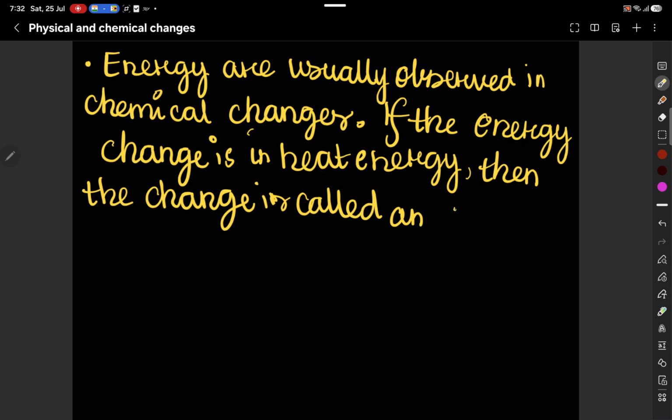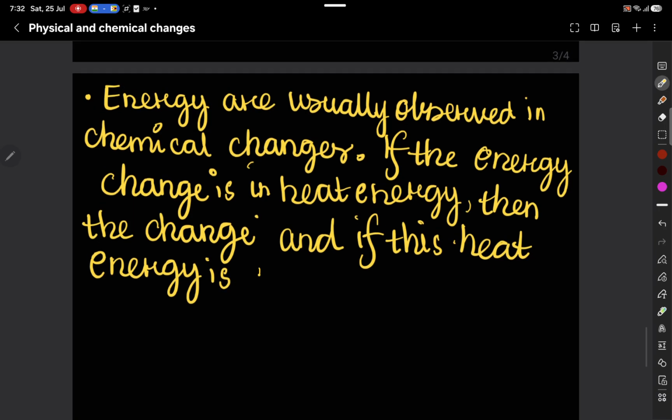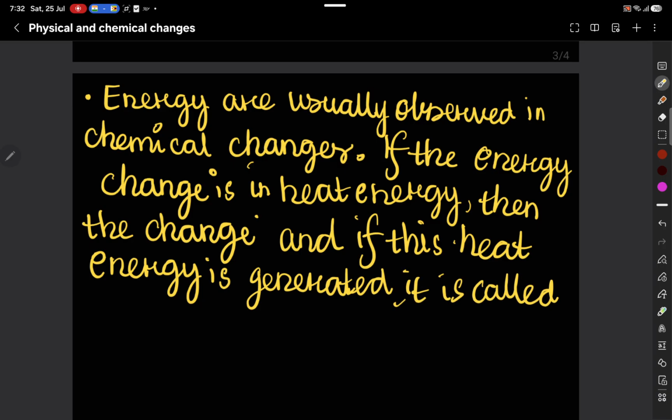And if this heat energy is generated or evolved, it is called an exothermic change.